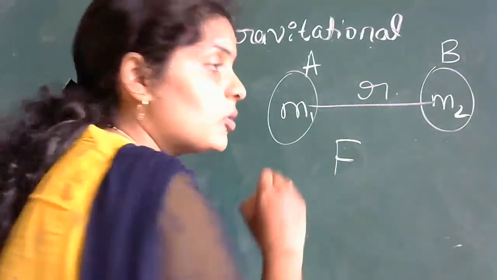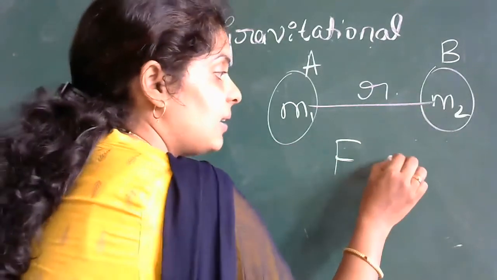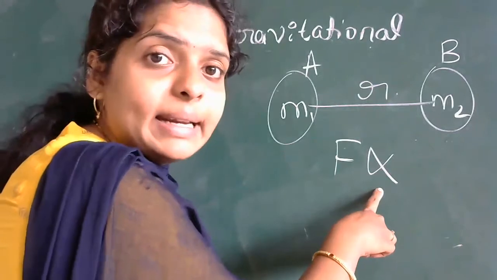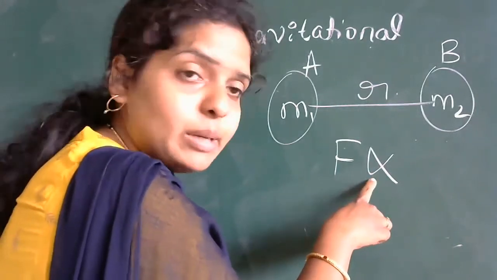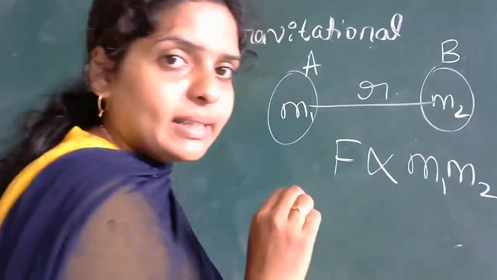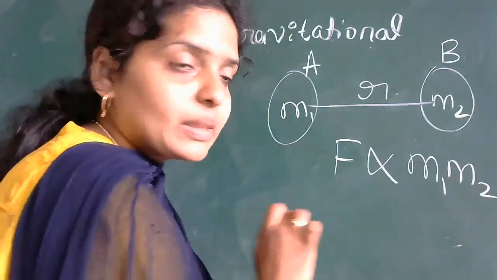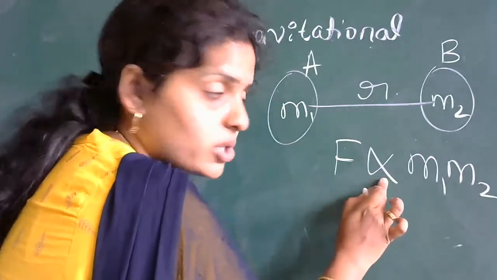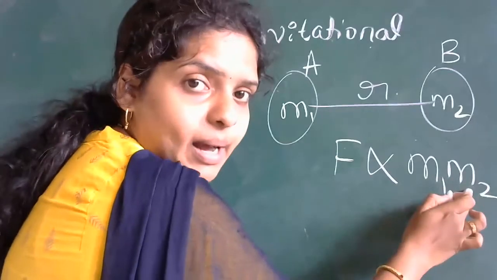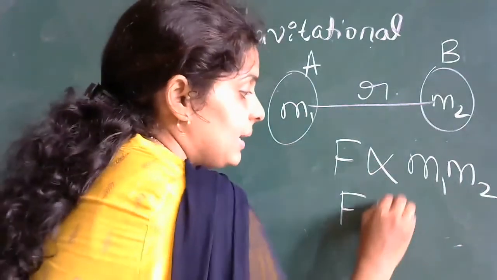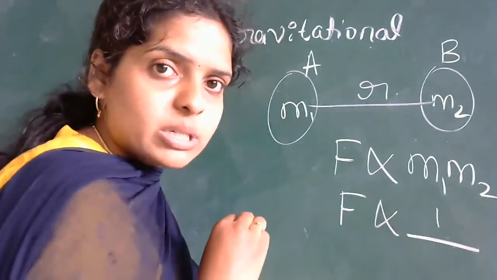Here, the force between these two bodies is directly proportional to the product of the masses. What do you write for product? M1 into M2. The force between these two bodies is directly proportional to the product of the masses, and this force is inversely proportional.